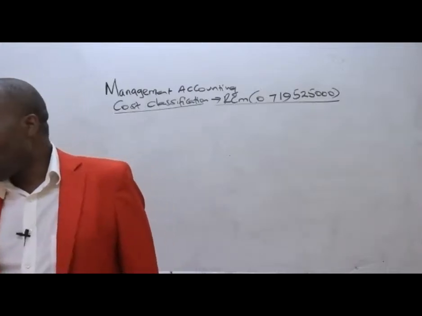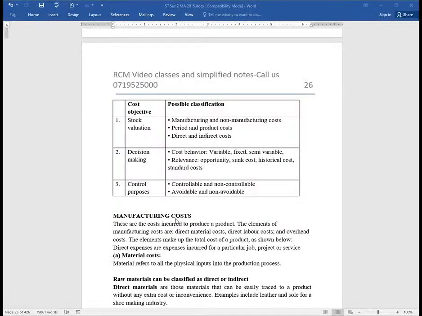Most importantly, ladies and gentlemen, you're supposed to understand here that manufacturing costs are costs incurred to produce a product. The elements of manufacturing costs are direct materials, direct labor cost, and the overhead costs, which are directly attributable to production. The elements that make up the total cost of a product are shown below. So they have explained them here.